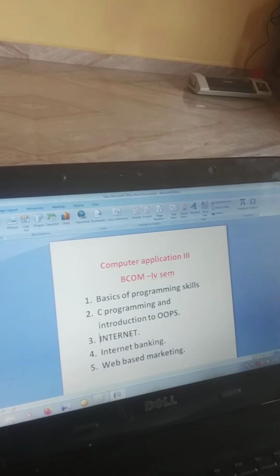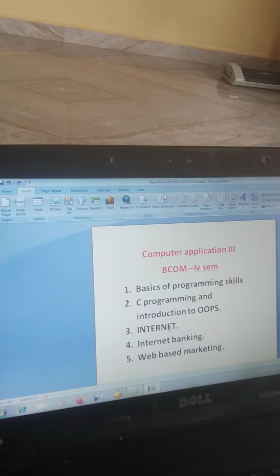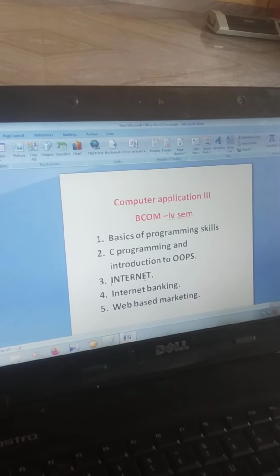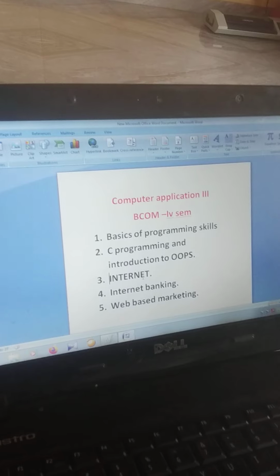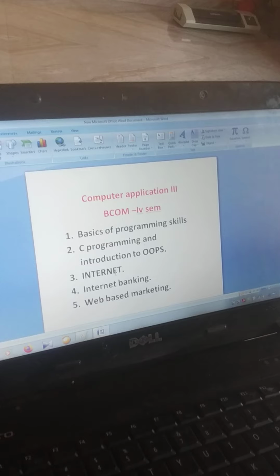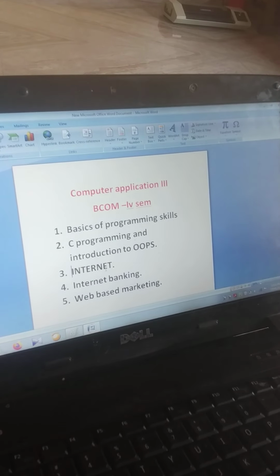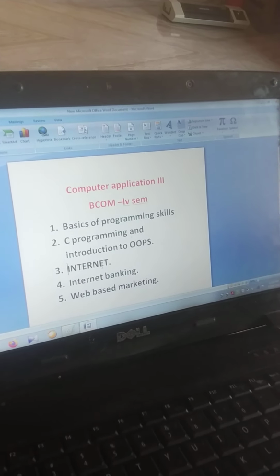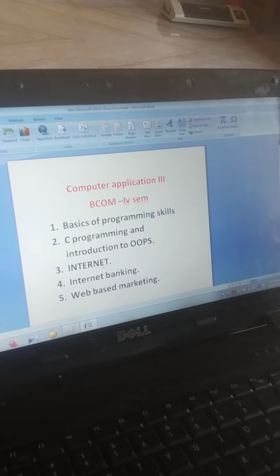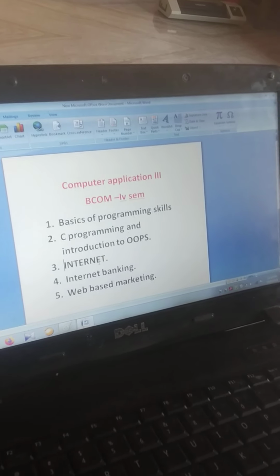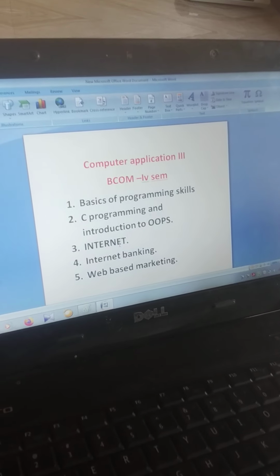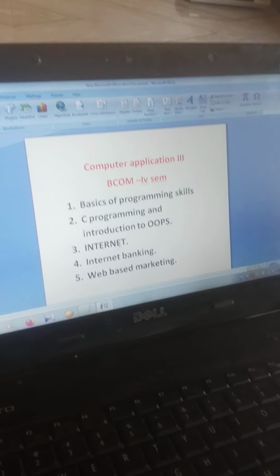Like DNS, and the internet service provider: how the internet is provided by an internet service provider, meaning Airtel, BSNL and Vodafone, that is ISP. And when you are using the internet, we need to consider internet security, internet privacy, and cyber laws. Those kinds of points will come under the internet chapter. So that is what we are going to study.